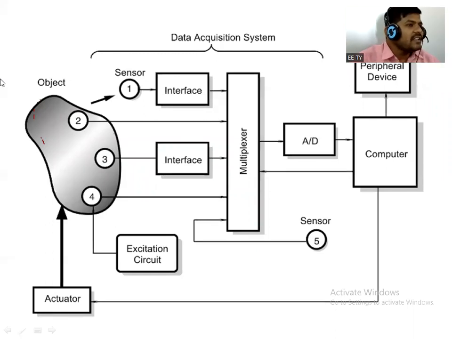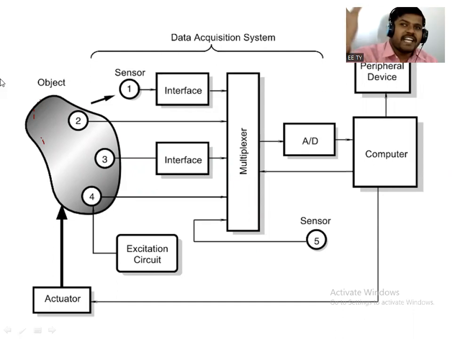This is used as an input side of a large system. Another simple definition: an extrinsic type of sensor is nothing but a sensor that can be used as an input of that large system, and an input of a large system is nearer to that object. Barabar na?